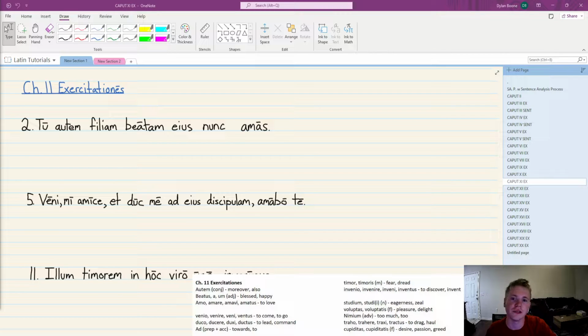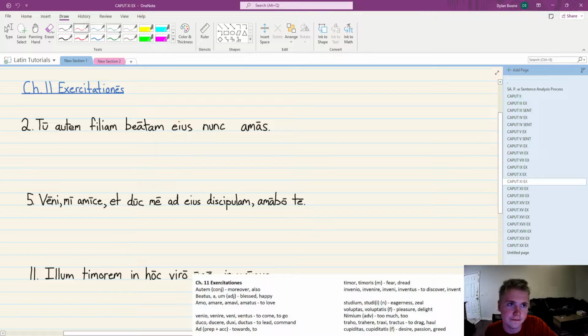All right, so chapter 11 was all about personal pronouns. So that's first person, second person, and third person personal pronouns. Also, their use of is, ea, id as demonstratives, and lastly, the -dem pronouns, the tack on there is to refer to the same of something. So hopefully by this you should be familiar with ego, mei, mihi, me, tui, tibi, te, all that should be second nature to you. If not, we'll go through these exercises to help you out.